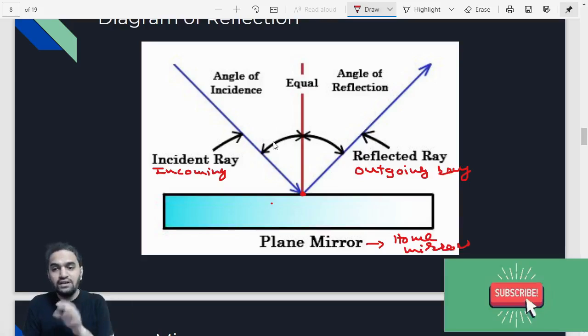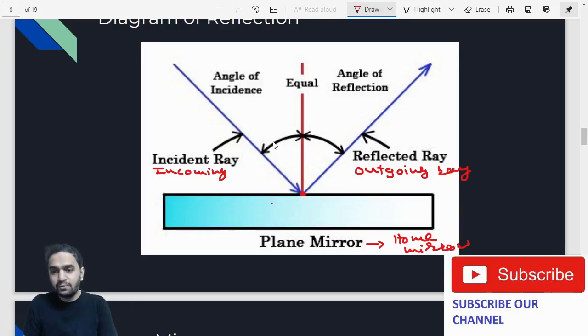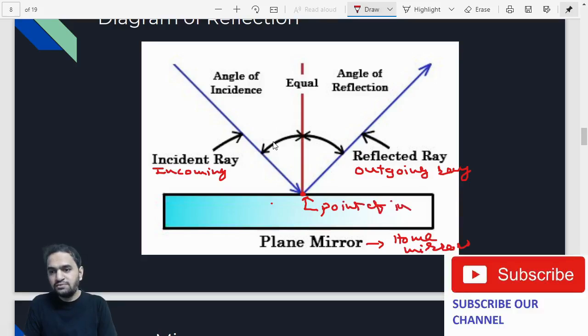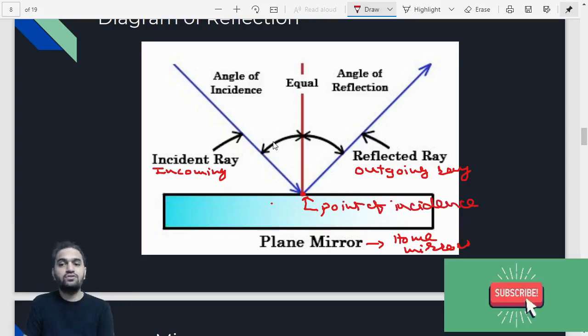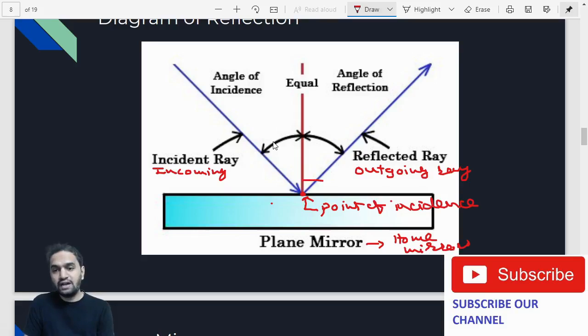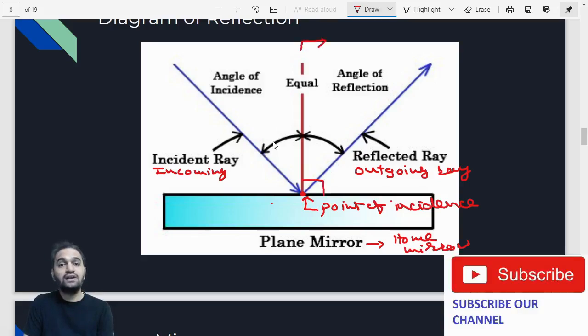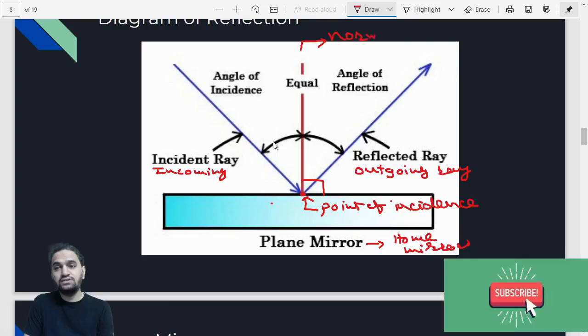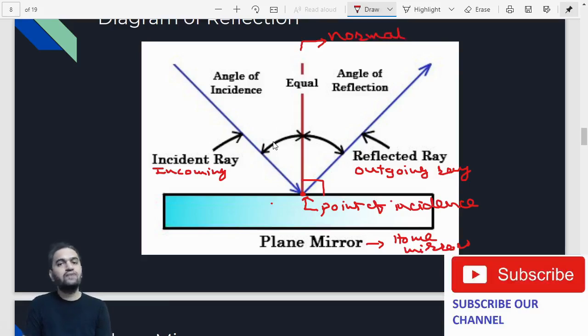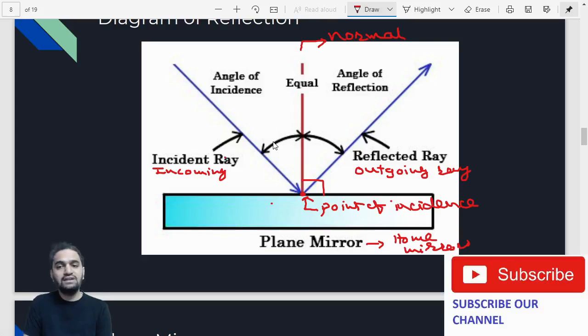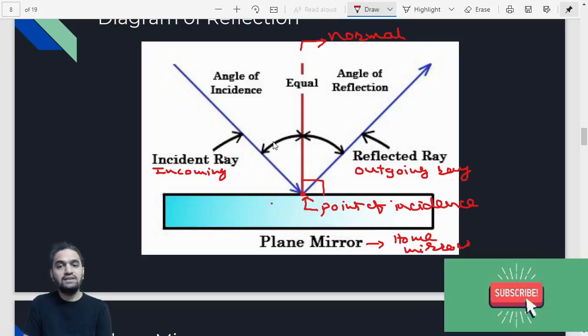This is called the point of incidence. From the same point of incidence, we draw a perpendicular, which is also called the normal. This is drawn at 90 degrees to the surface, that is the mirror. You have to understand, this is called the normal, drawn at 90 degrees to the surface. Another thing we want to know is that the angle between the incident ray and the normal is called the angle of incidence.